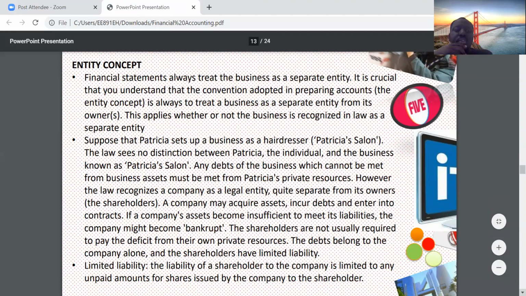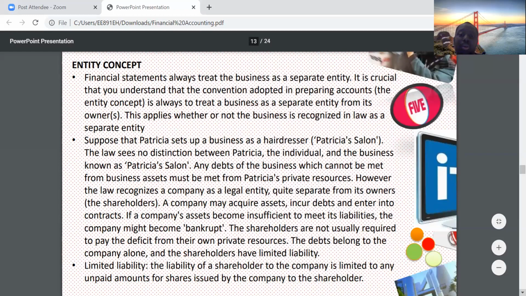So there's an example here. Suppose that Patricia sets up a business as a hairdresser. The law sees no distinction between Patricia, the individual, and the business known as Patricia's Saloon. Any debts of the business which cannot be met from business assets must be met from Patricia's private resources. However, the law recognizes a company as a legal entity quite separate from its owners.